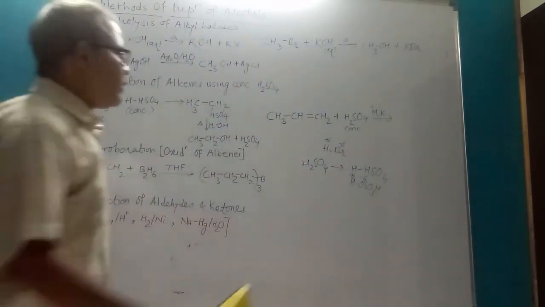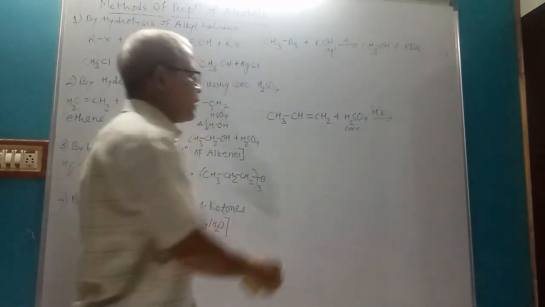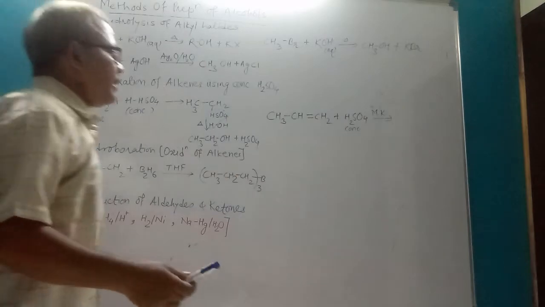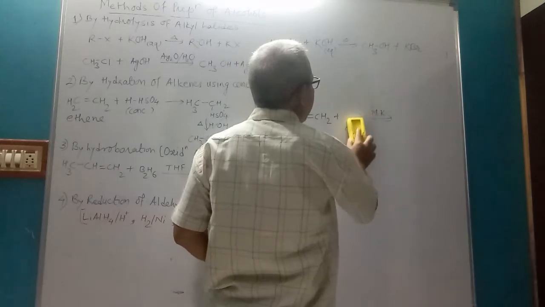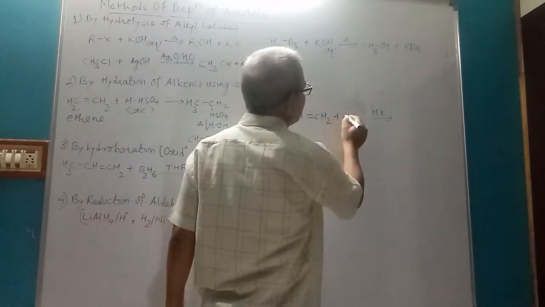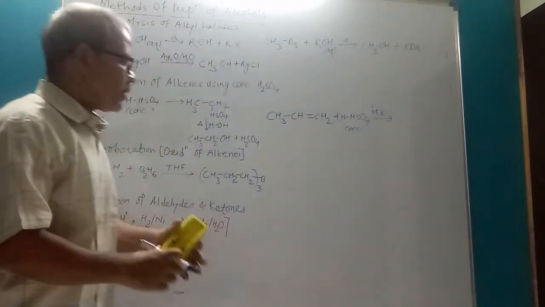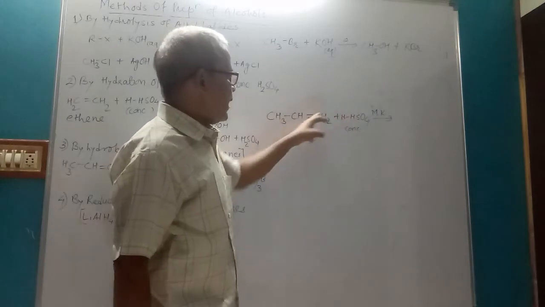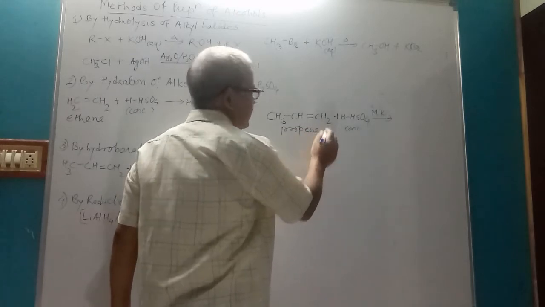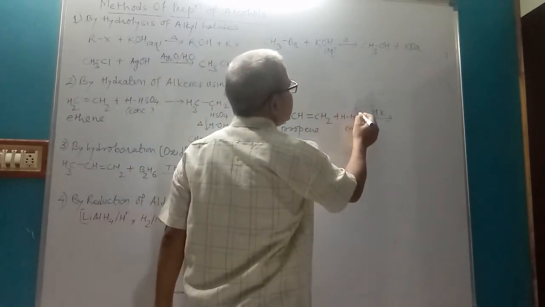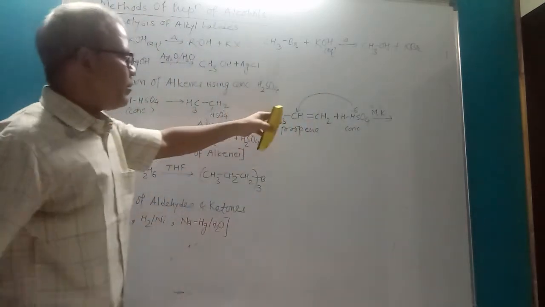So Markovnikov's rule: when unsymmetrical reagent is added to unsymmetrical alkene, say propene, then the negative part of the added reagent adds to that carbon atom which is attached to less number of hydrogen atoms.